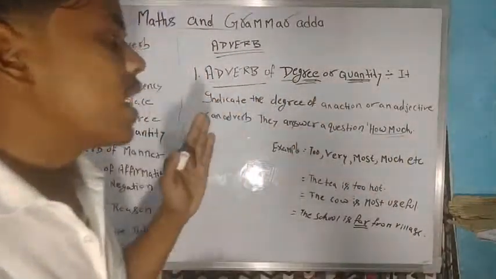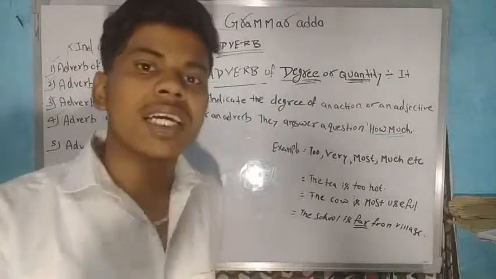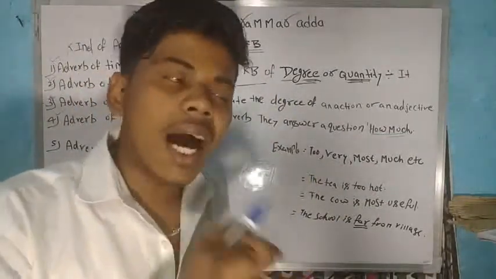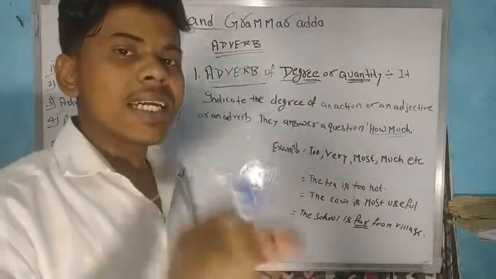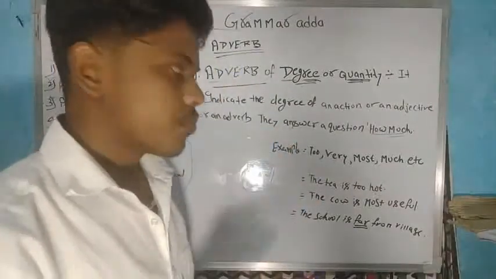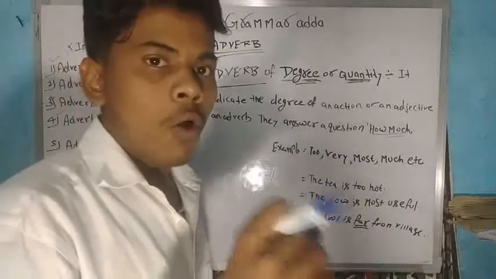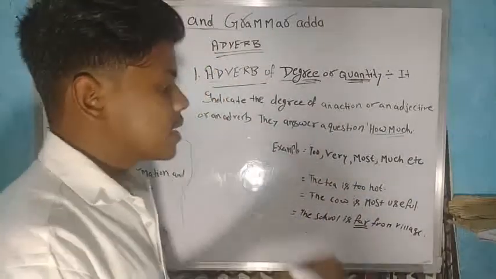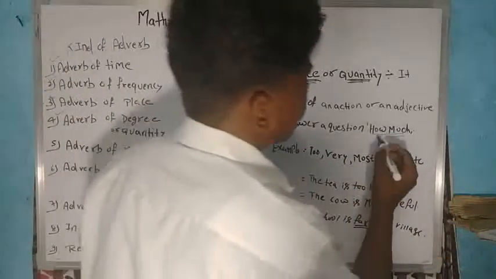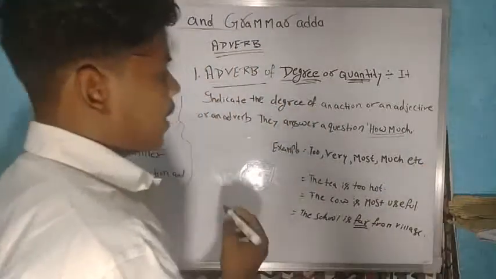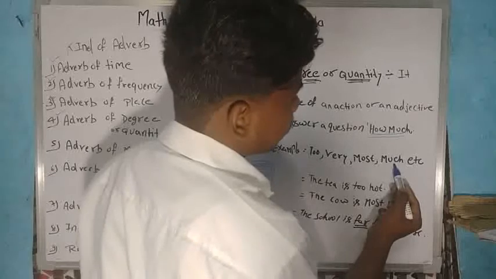It means he wants to indicate that if anything is hot, then how much temperature is it hot? If he is talking about cold, then how much temperature is it cold? If we are using anything, then how much it is important. It is better for us to use how much. I've taken examples: too, very much, most, etc.